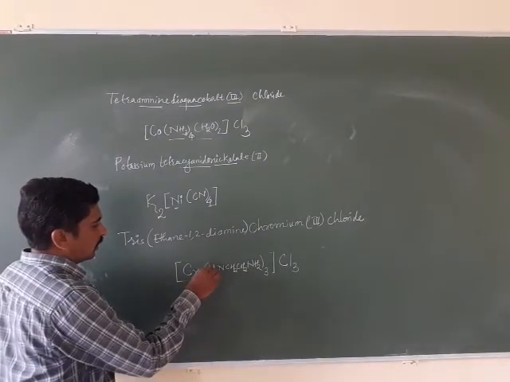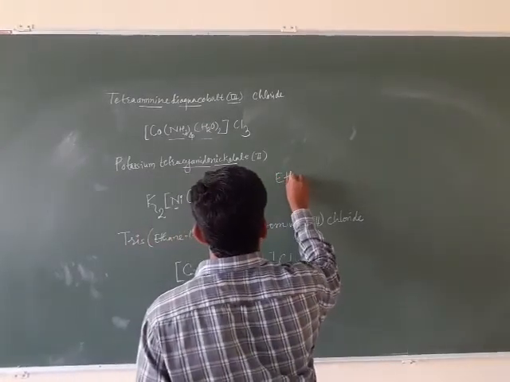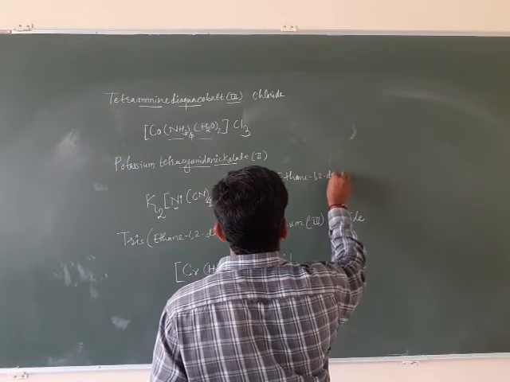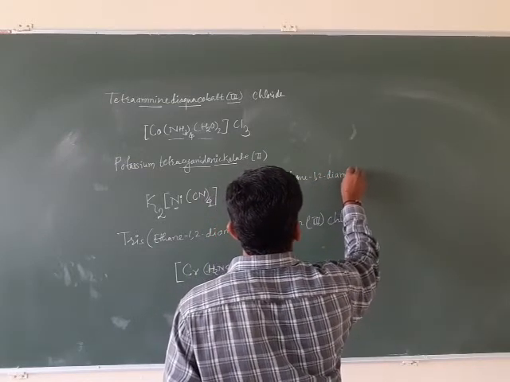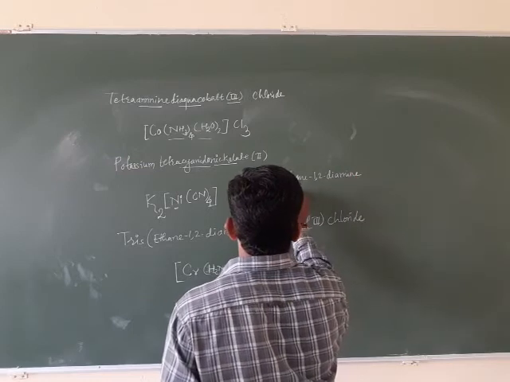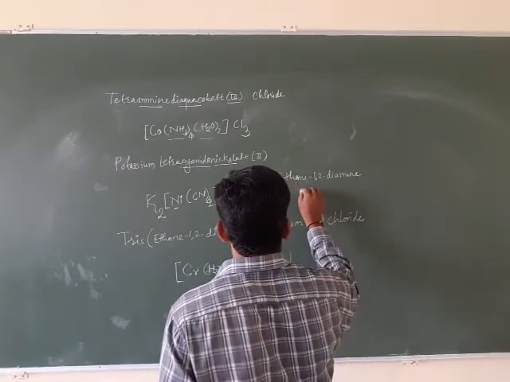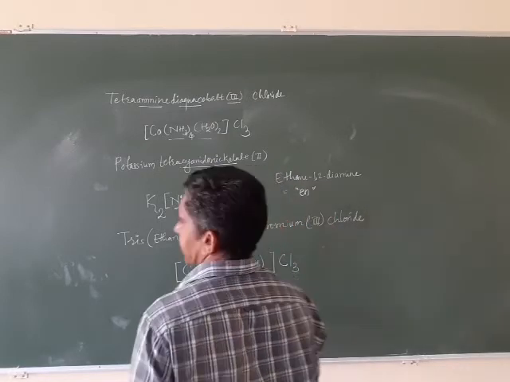Now, for ethylene diamine or ethane-1,2-diamine, we use an abbreviation, which is nothing but en.